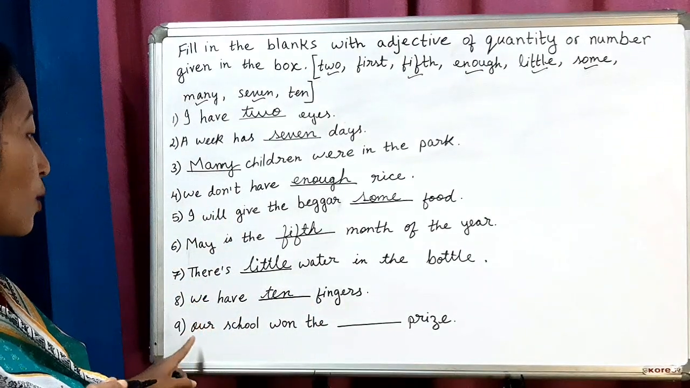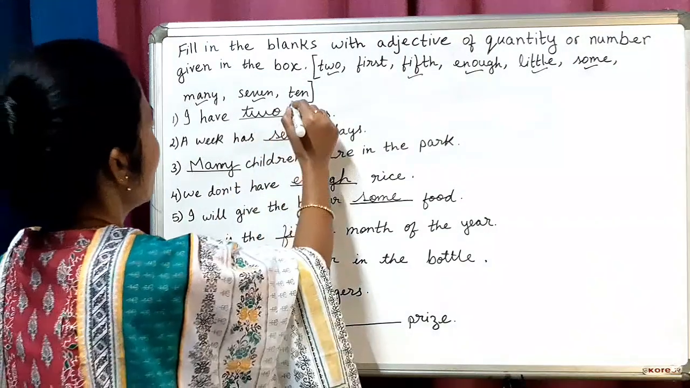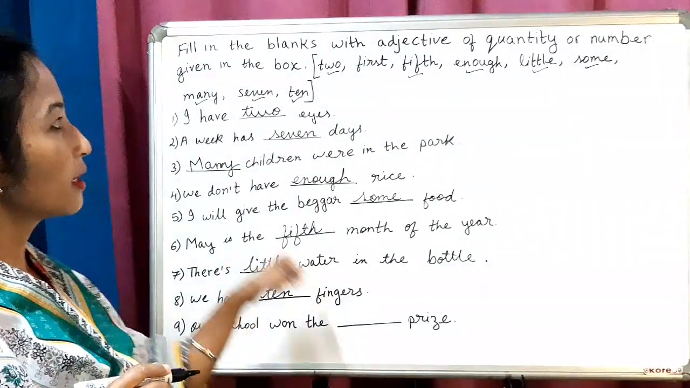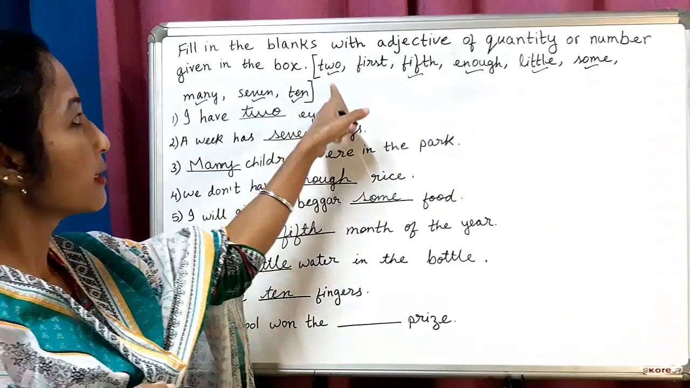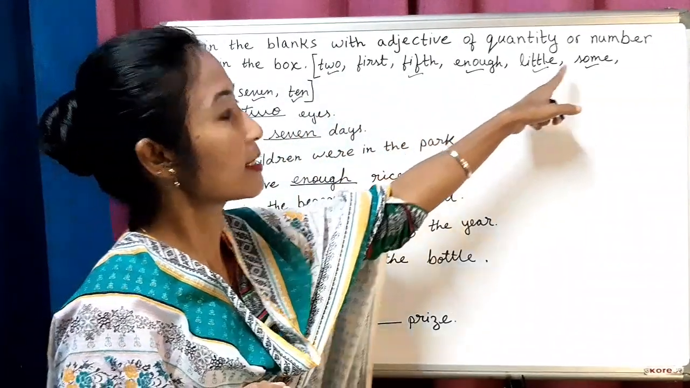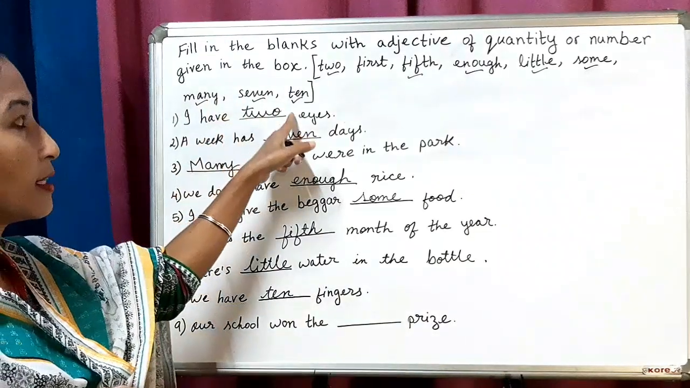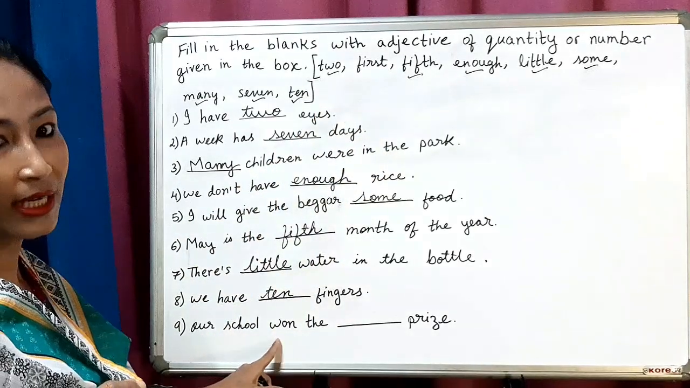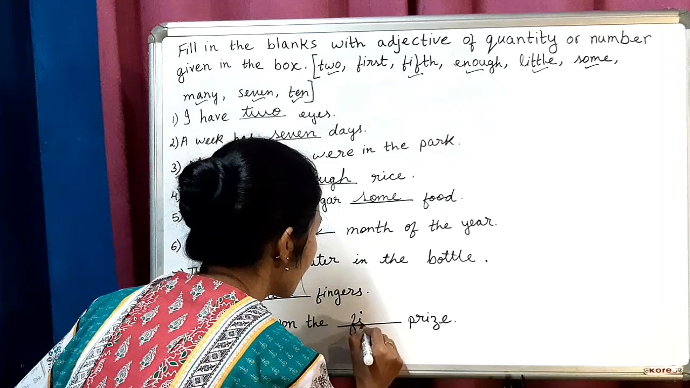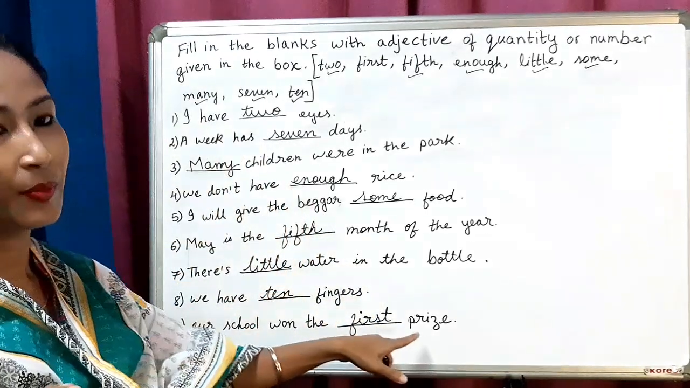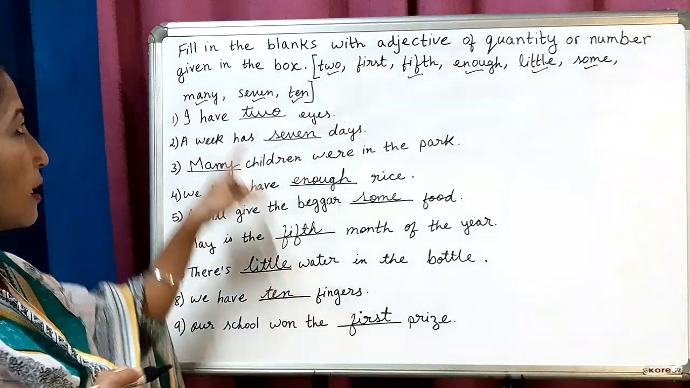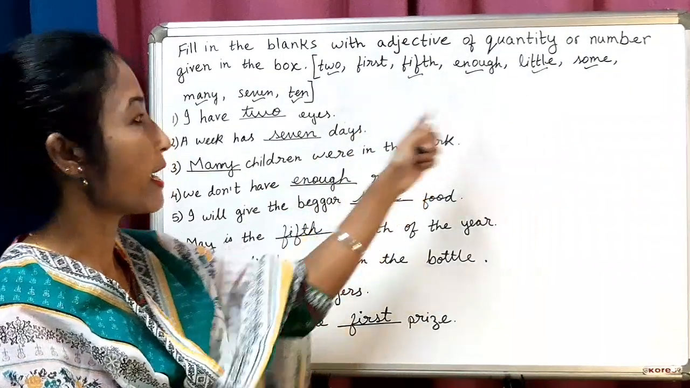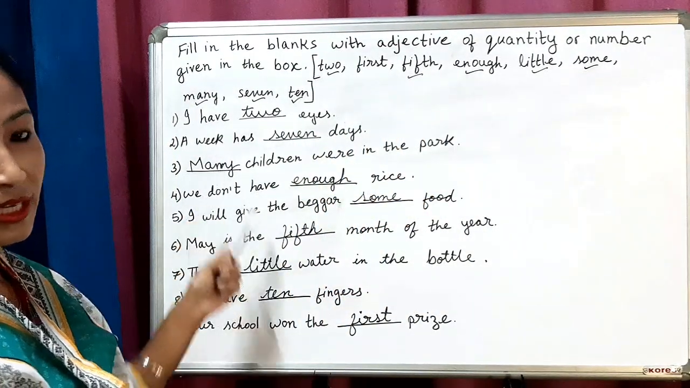10 fingers. Now last but not the least, our school won the dash prize. See here, 2 done, 5th, enough, little, some, many, 7 done. Only one word is left, that is first. That means our school won the first prize. Alright, happy? So these were the adjectives of quantity or adjectives of number. So you have done it very well.